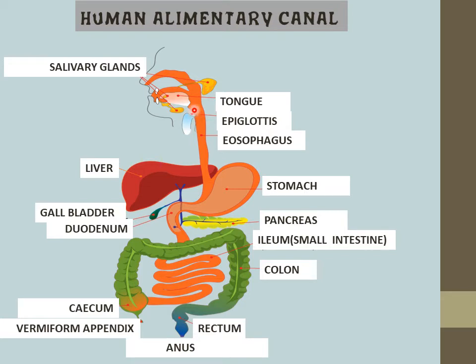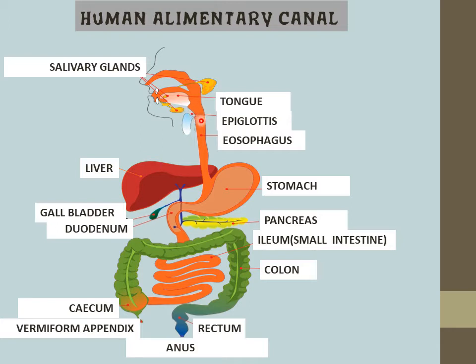Why? Because there is a region near the pharynx, where the pharynx opens into the esophagus, that is the glottis, which is covered by a lid-like covering, the epiglottis. This epiglottis is a lid-like structure which prevents the entry of food into our respiratory tract.